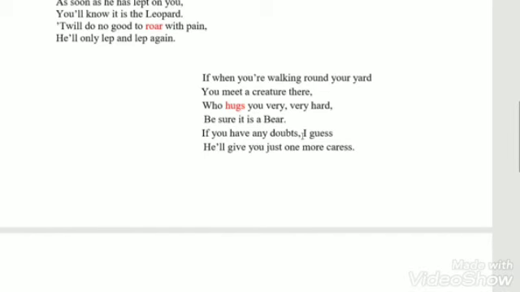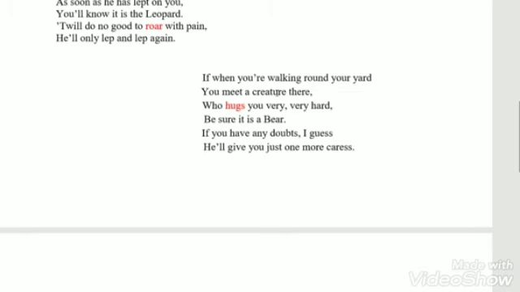Now we will find out the literary devices over here. The rhyming scheme A, B, A, B, C. See, yard, hard, there, bear, guess, curses. Enjambment, continuation of the sentence to the next line. If you were walking round your yard, you meet a creature there. So continuation of the first sentence is there in the second also.